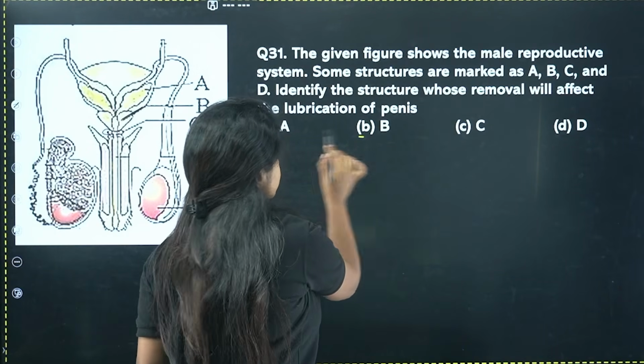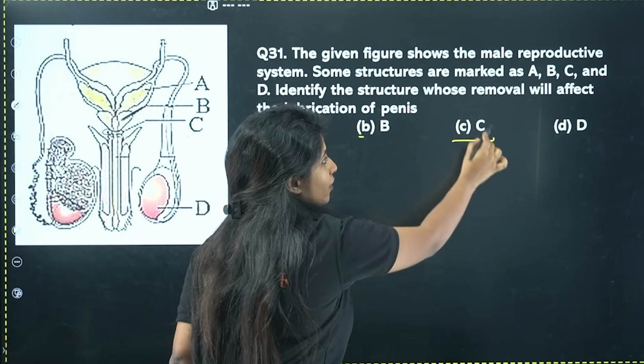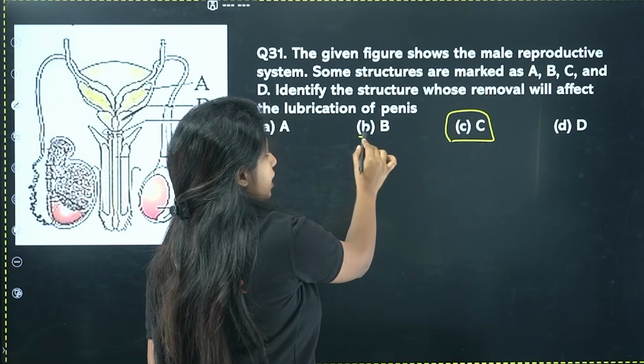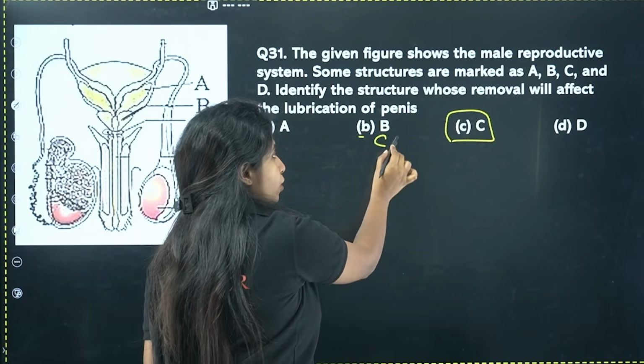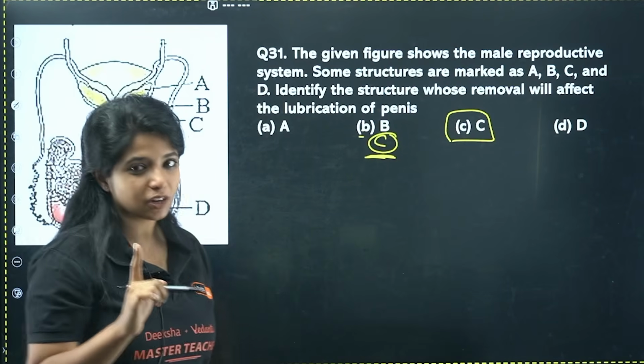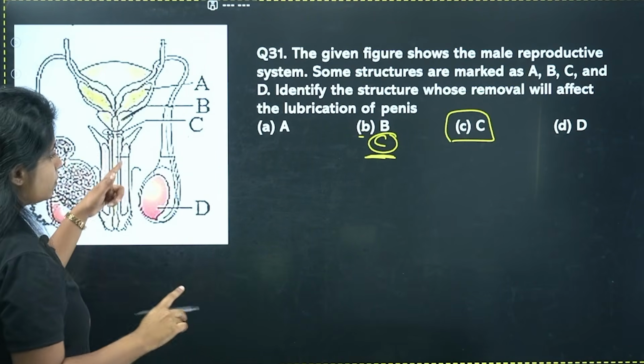Now do not just look out for the C option over here. Here by chance they have given C as C, but they can give you the reverse also. Here they can put B and here it's C. So look out for this particular thing. Sometimes we mess that up also. Be careful up there. It is going to be C.